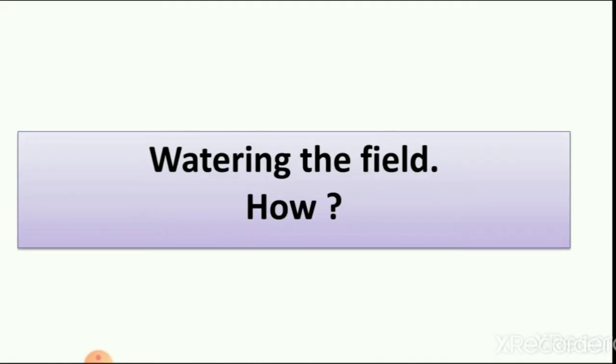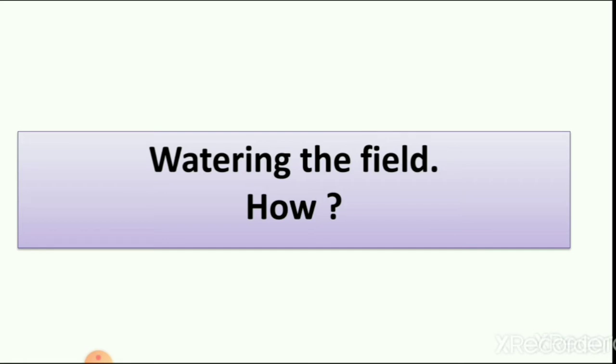After that, we water the field. But a field is a big land, so we cannot water it with a bucket. We water it in a different way.